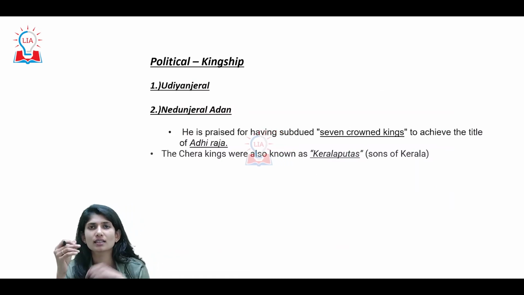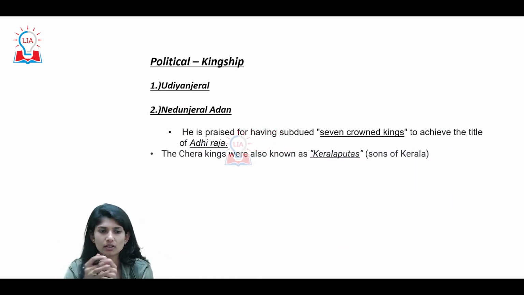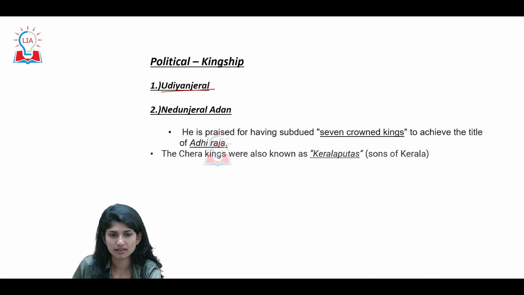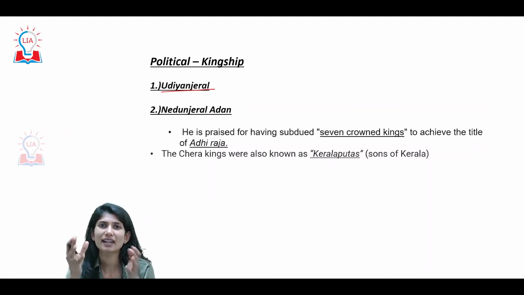Okay. Let's enter into the political aspects. The first king to begin the empire is this. Alright. The next king is Nedunjeral Adan. Okay. See, now when we spoke, look at this. He is praised for having subdued 7 crowned kings to achieve the title Adi Raja. Okay. The Cheran kings were also known as Kerala Putras.